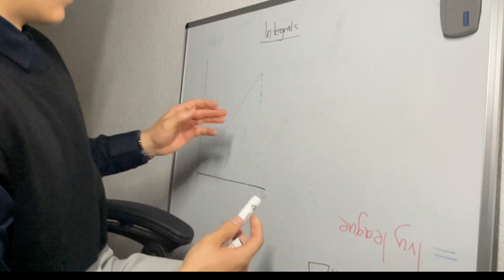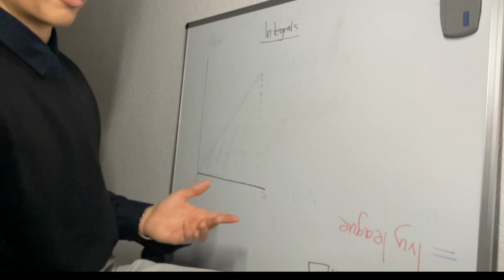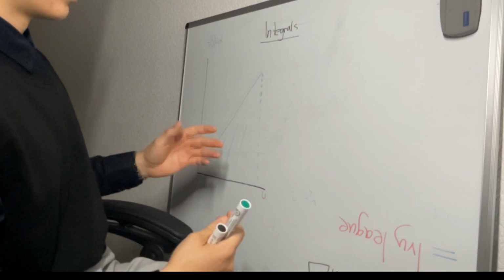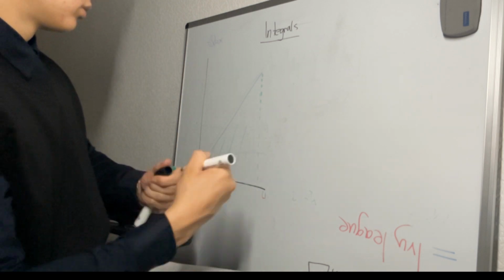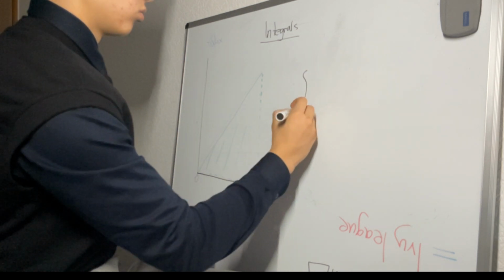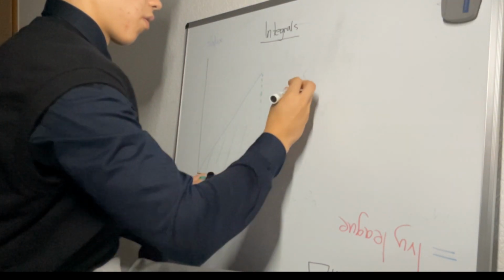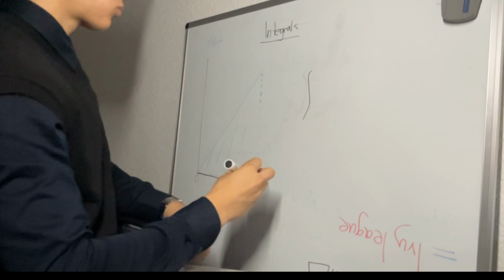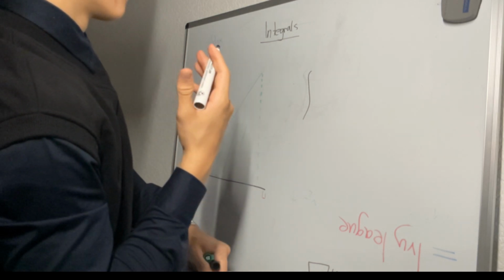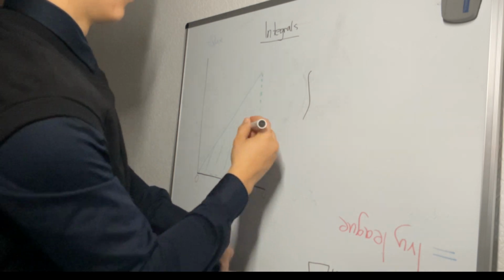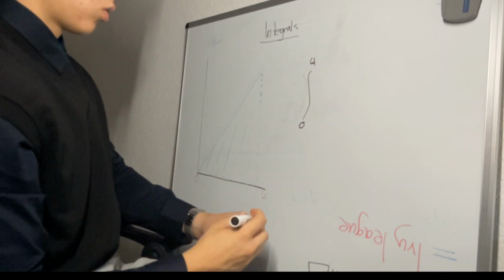Now of course this is very easy. We could just calculate it using the normal area formula, but we want to express it as an integral first. So we write the integral sign like this, with the upper limit 4 and the lower limit 0.